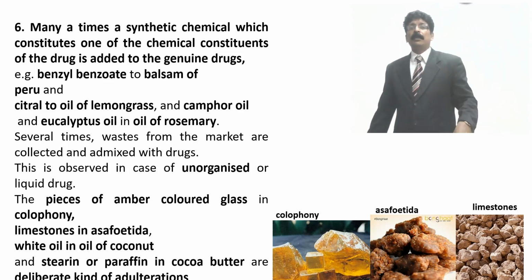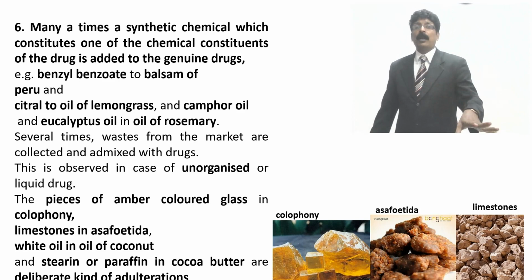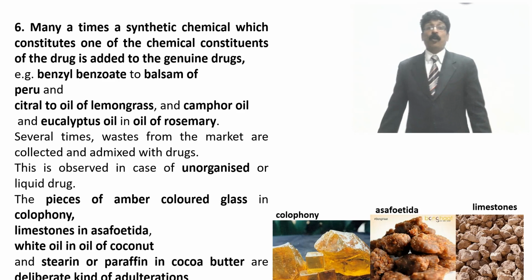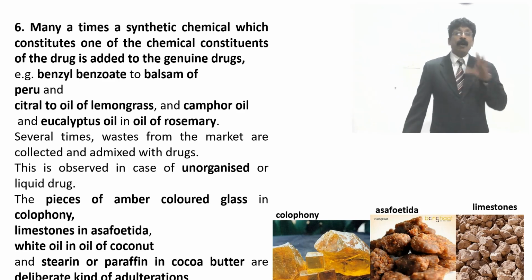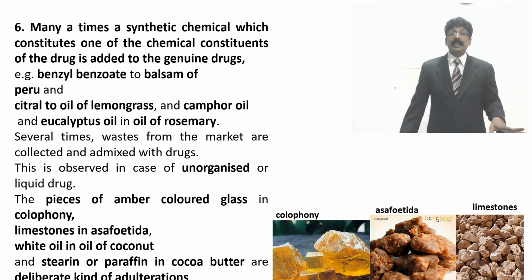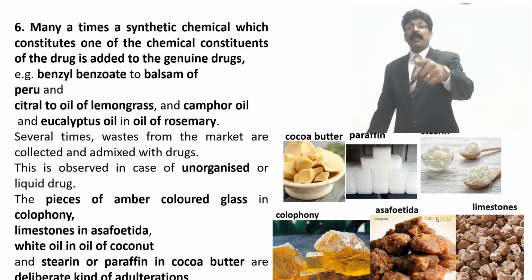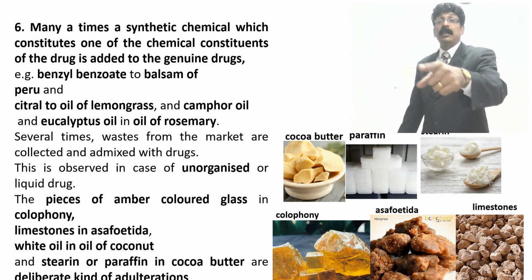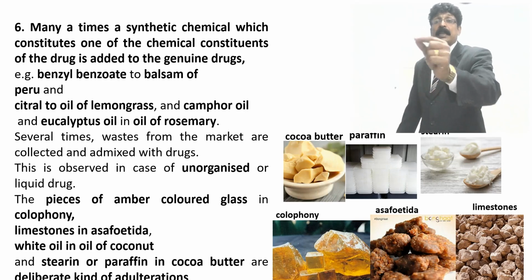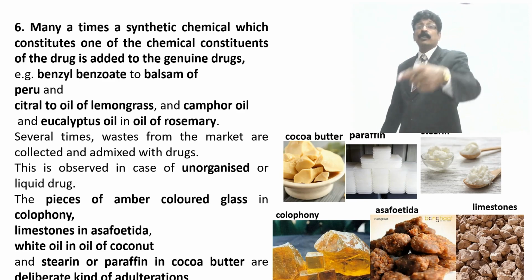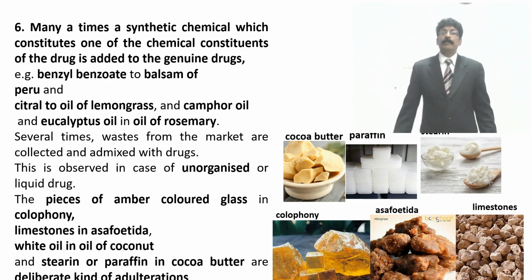Stones like limestone are added to asafoetida. Amber colored glass pieces to colophony. White oil to the oil of coconut. Paraffin or stearin. This is paraffin, we have already seen paraffin pieces. Stearin is also white in color. Adding some small color and then making it into cocoa butter. Original cocoa butter, how it looks from the beans.